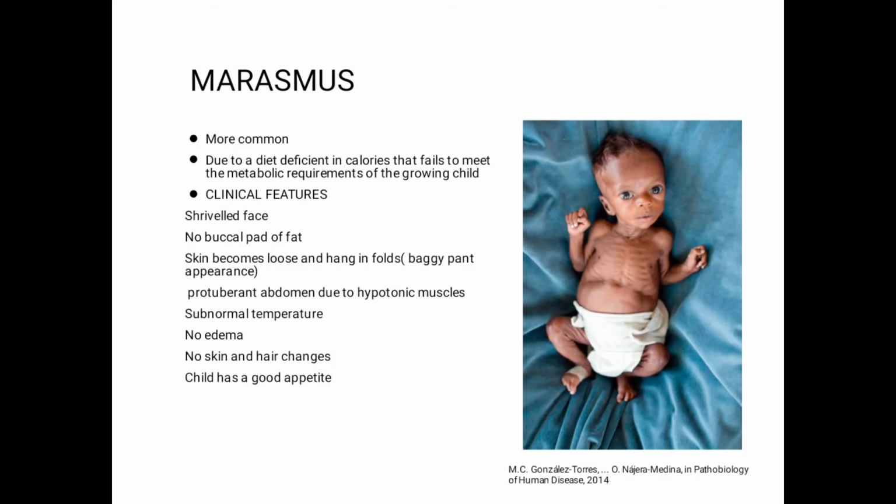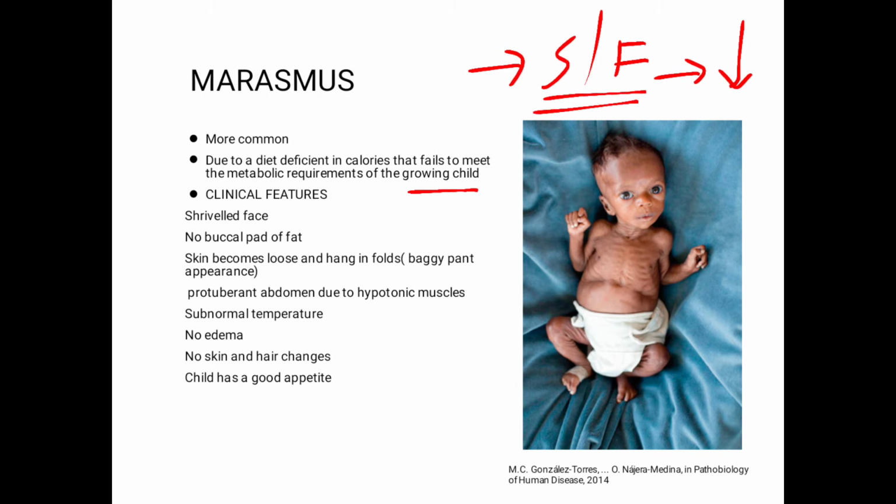Marasmus is 20 times more common than Kwashiorkor, and the cause for this is a diet that is severely deficient in calories that fails to meet the metabolic requirements of the growing child. Now, the calories that one consumes are first of all used to maintain the blood glucose level, and the excessive calories are converted into subcutaneous fat. So over here, you can actually expect a deficiency of the subcutaneous fat and many problems that are attributed to the deficiency of the subcutaneous fat.